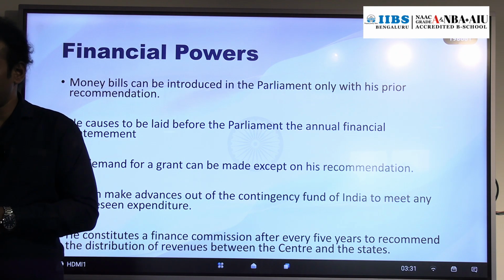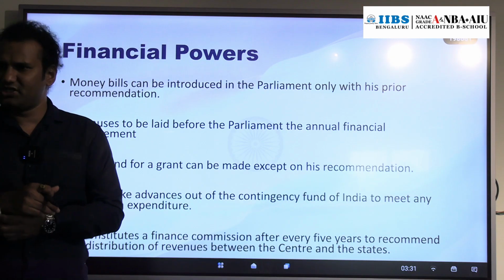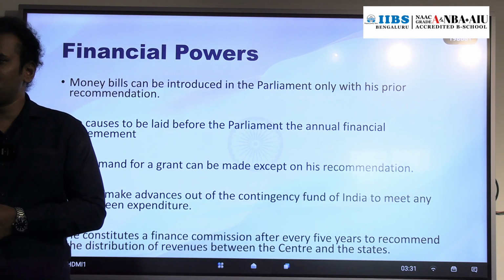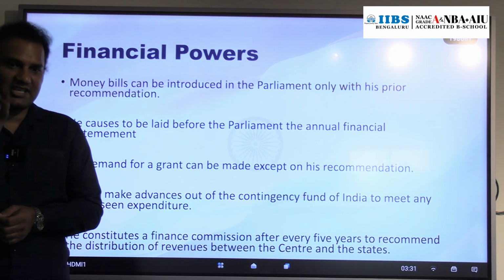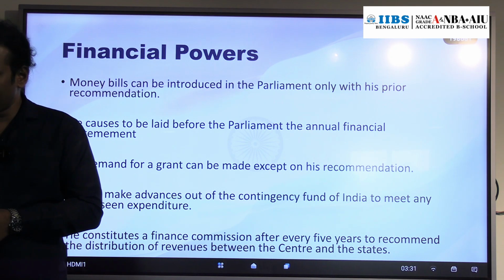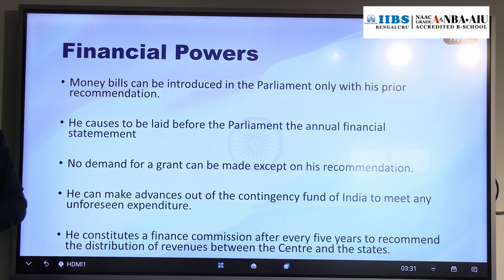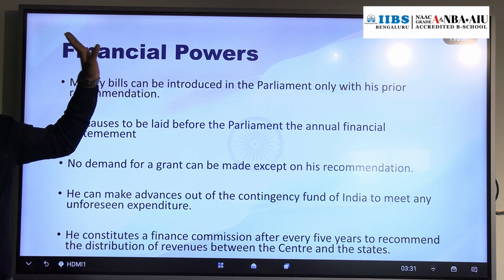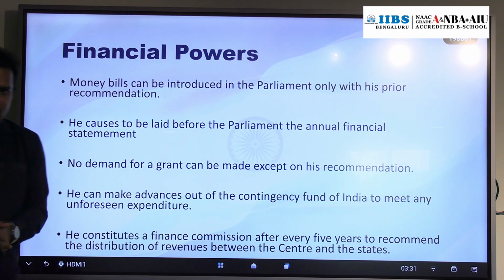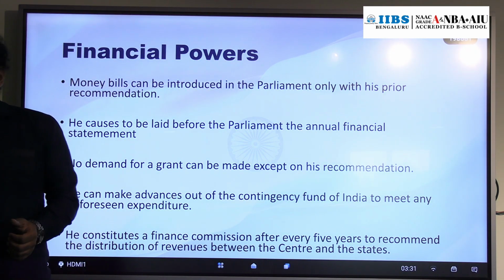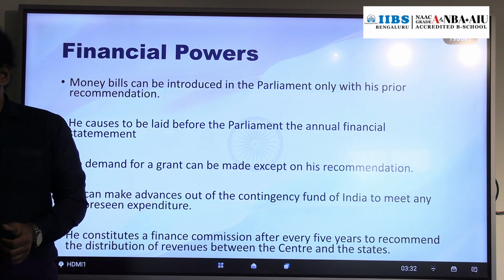You heard about the budget now in the month of February. The central government as well as the state government will introduce the budget. In the constitution there is no word called budget. For budget there is one phrase, that is called annual financial statement. So who will lay down the annual financial statement before the parliament? It is the President of India. The budget will be discussed, and the minister will ask for the grants, money in short.